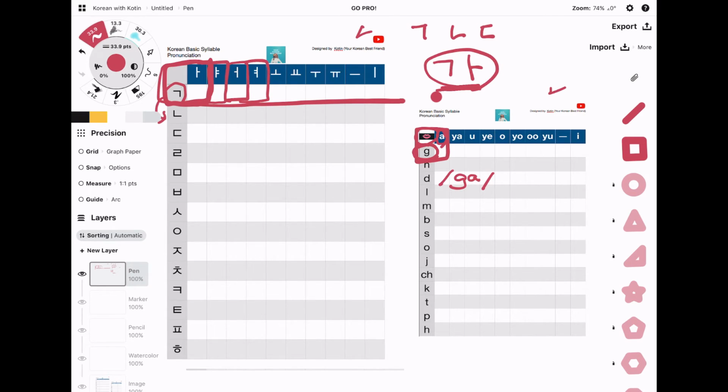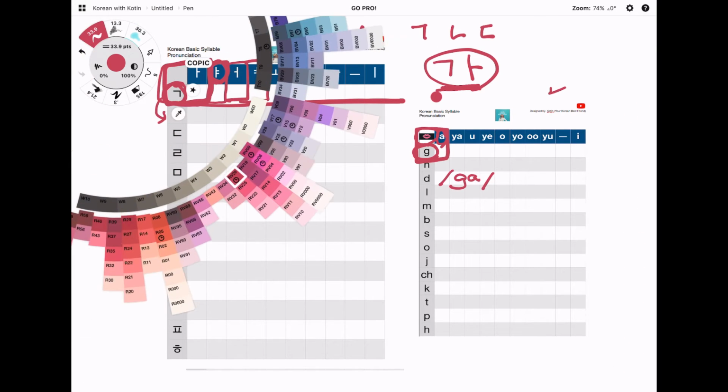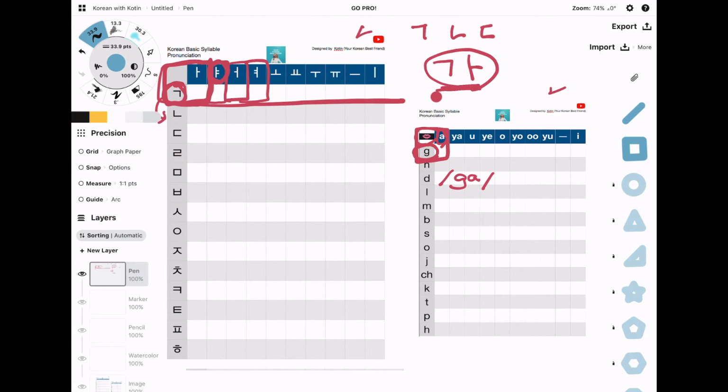So, if you combine this one and that one, 그 and 아, 가. So how can you write it down? 그, 아, 가. You can practice with this paper.